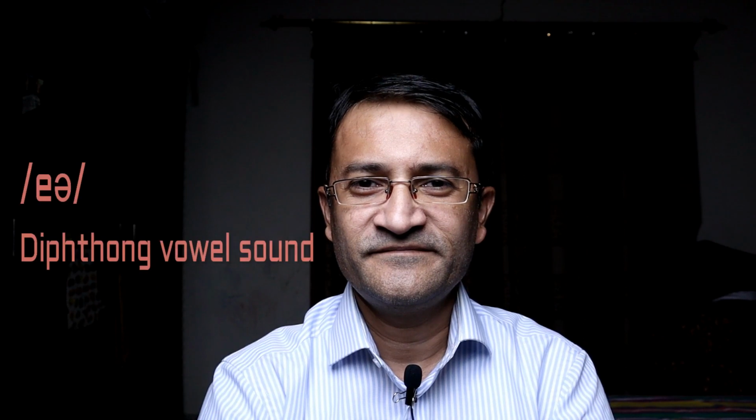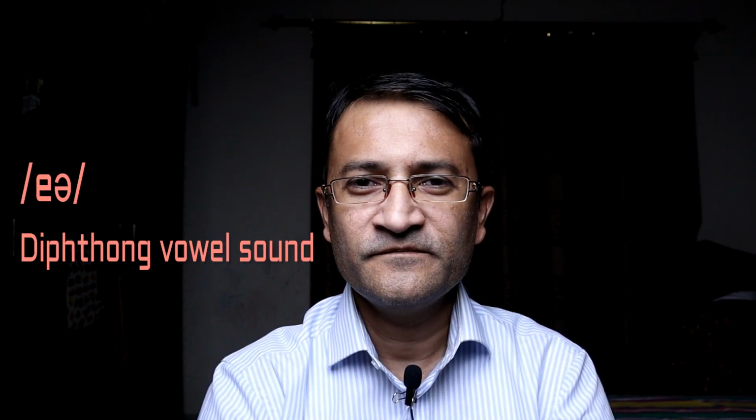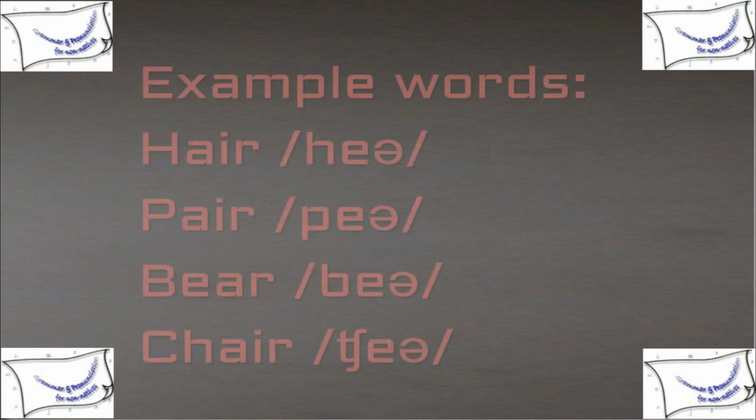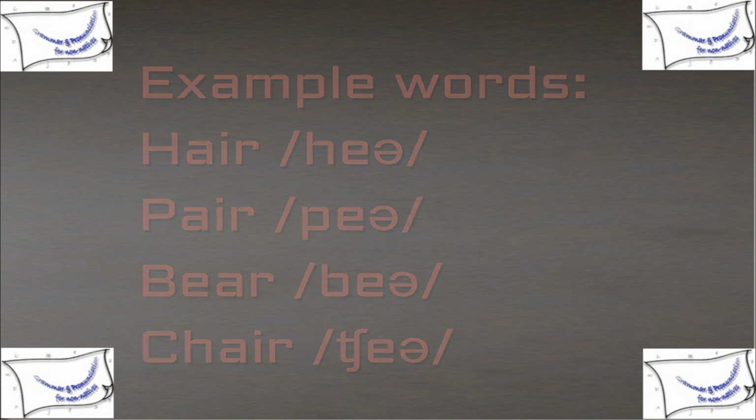Air. Air is a diphthong made by the combination of A and A. The mouth is wide open. The tongue position is in the front side of the mouth. The example words are hair, pear, bear, chair.